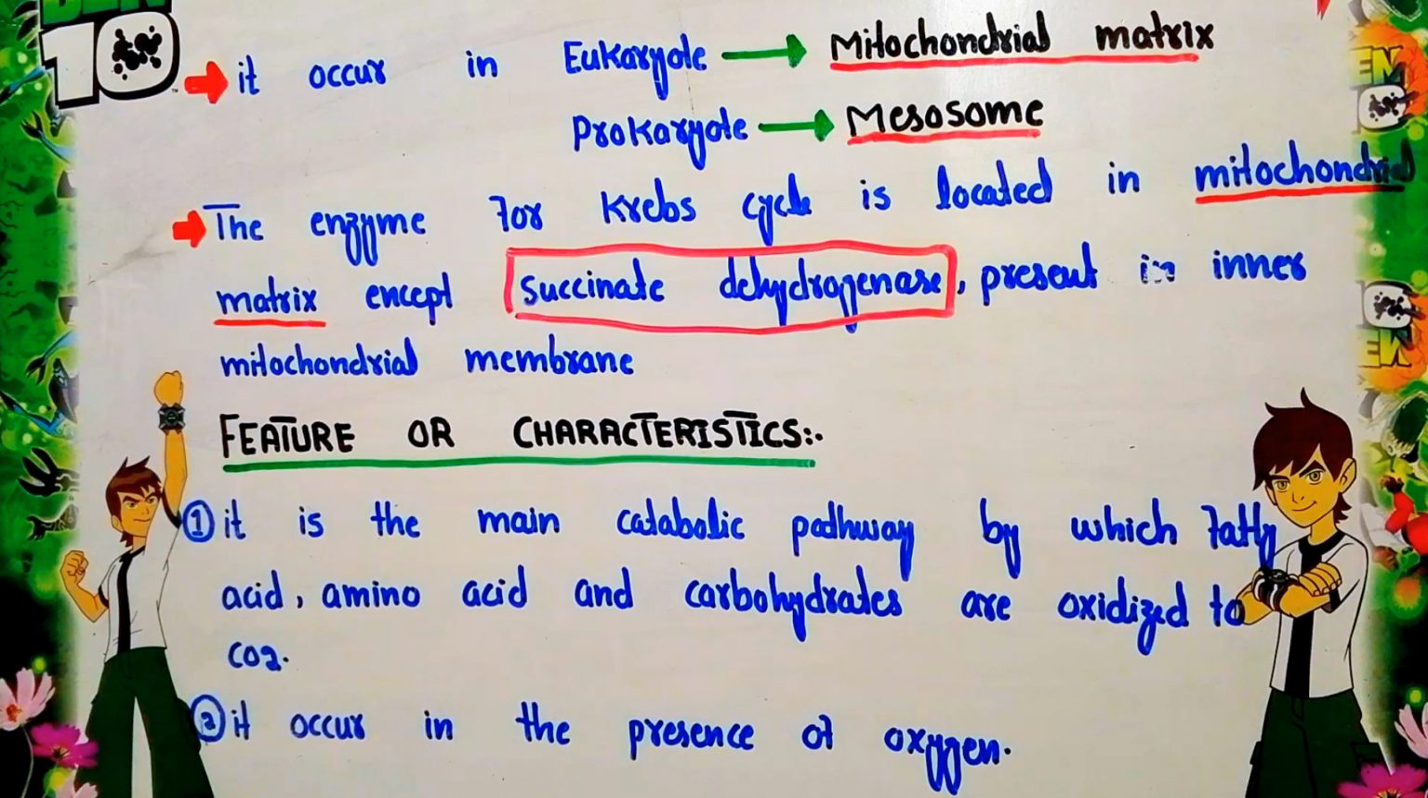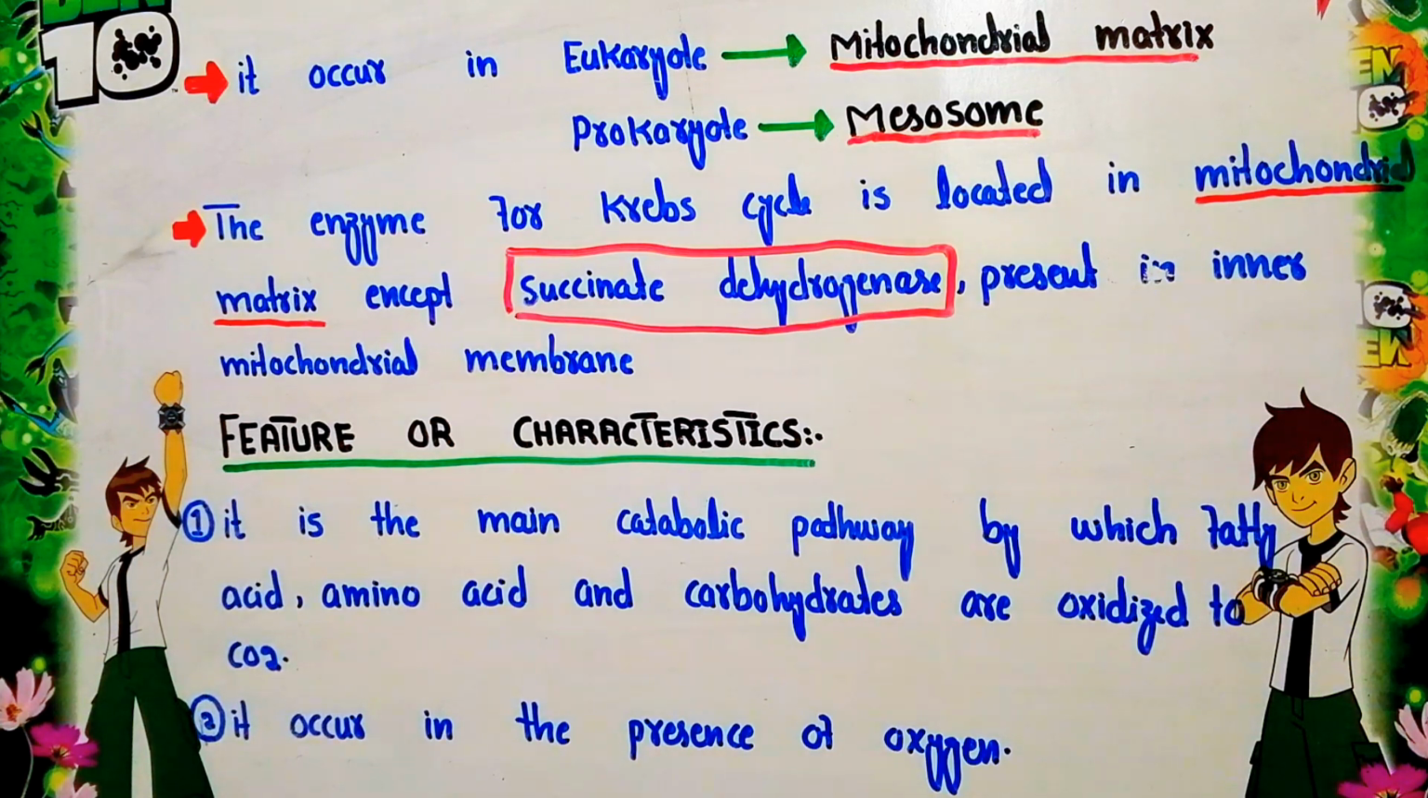Now we will discuss the features or characteristics of the Krebs cycle. The first characteristic: it is the main catabolic pathway by which fatty acids, amino acids and carbohydrates are oxidized to carbon dioxide. As we have already discussed in the definition of the Krebs cycle, the final oxidation of fatty acids, amino acids and carbohydrates occurs through the Krebs cycle, and we get carbon dioxide and water along with the production of ATP. So this is the first characteristic.